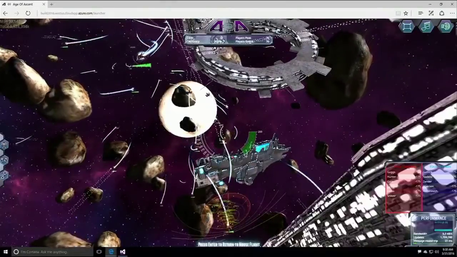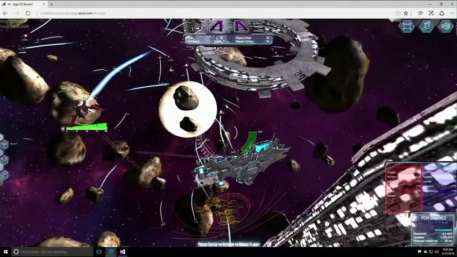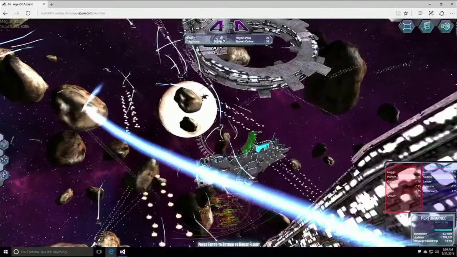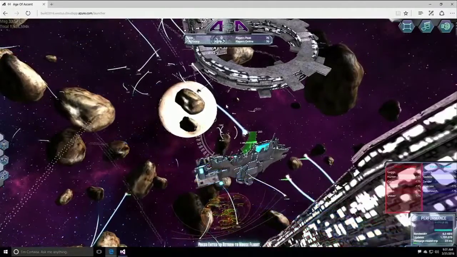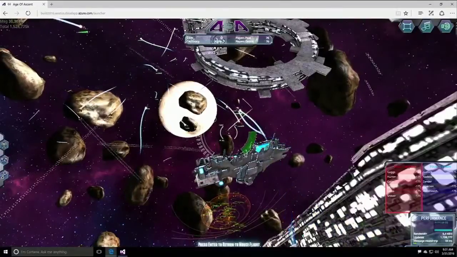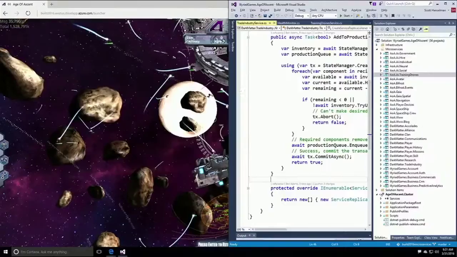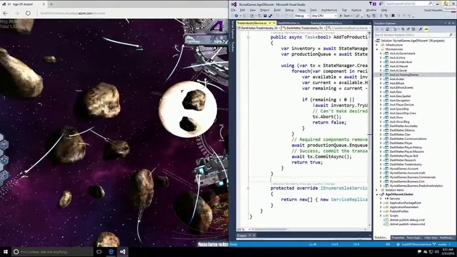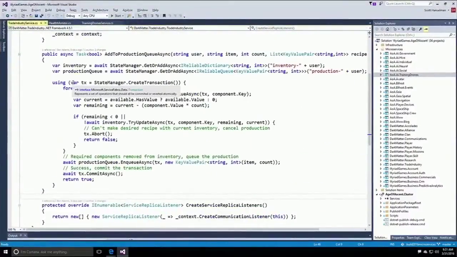Service Fabric makes that management of state more natural by letting it live side by side with the code. So it's more like traditional object-oriented design, except it's scaled to the cloud. So for example, if I go here into the Trade and Industry Service, this is some real code here. We can see how Age of Ascent is using these queue and dictionaries, but they are reliable queue and reliable dictionary to go and let players manage and upgrade their weapons.